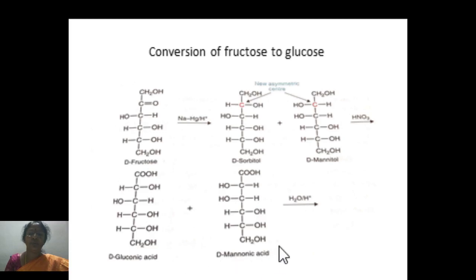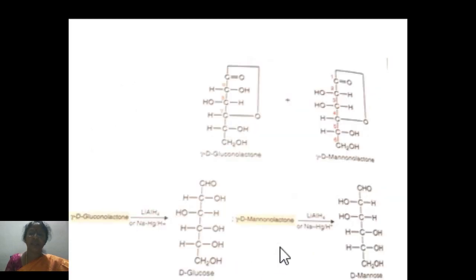These two aldonic acids upon hydrolysis form lactones, preferably gamma lactones, where one can see the carboxyl group on the first carbon atom forms cyclic hemiacetal kind of ring formation with the fourth carbon atom.